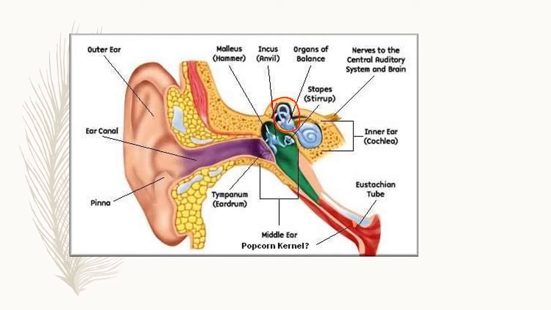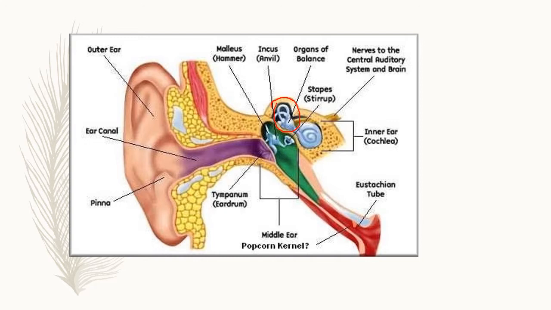This cochlea consists of nerves to the central auditory system and brain. The nerves are connected from this cochlea, or the inner ear, to the brain and to the central auditory systems. And also the inner ear consists of organs of balance.